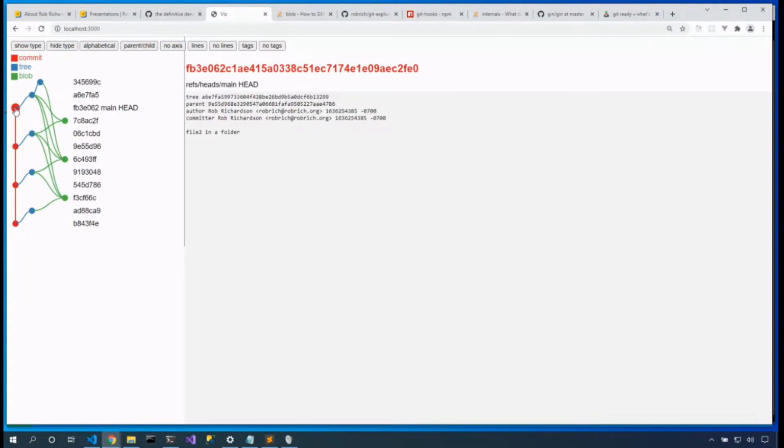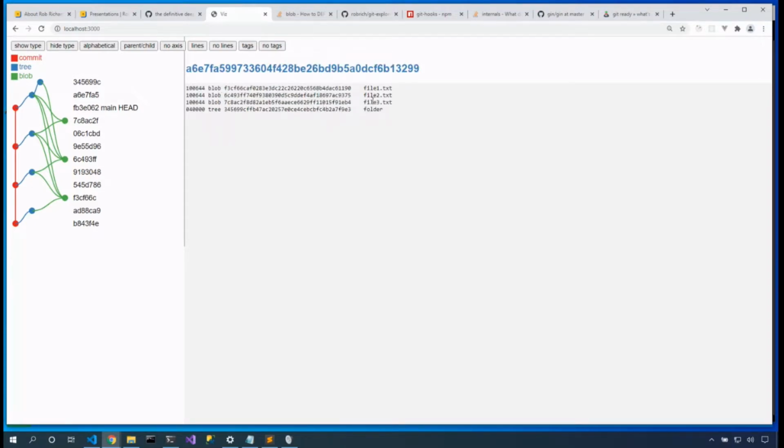Ooh, here is our commit, and it references this tree node, and this tree node says I've got 3 files in the current directory and 1 file that is in this folder. Now notice this is 6C49, it's this file 2 right here. We still only have 3 blobs, even though we have 4 files in our working directory, because this file is exactly the same. We don't need to re-add the blob, and because these are zlib compressed, and because Git is so good at reusing content, then it's really cool. We didn't need to take up extra space just because we wanted to keep track of more content.